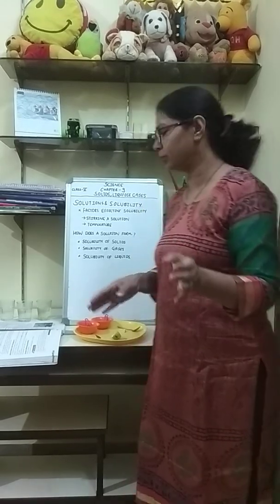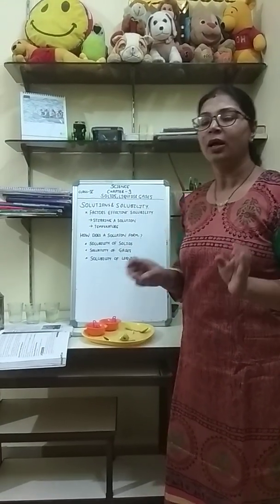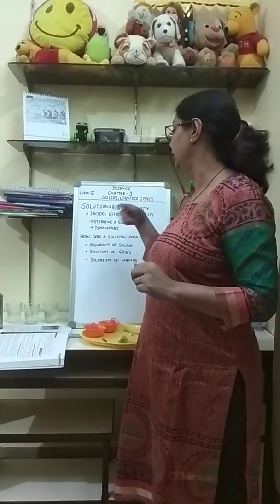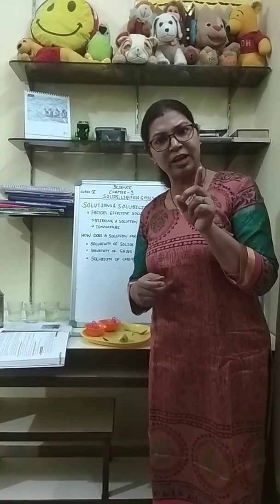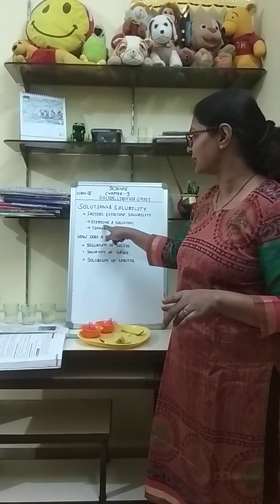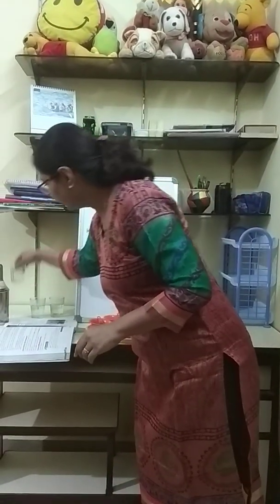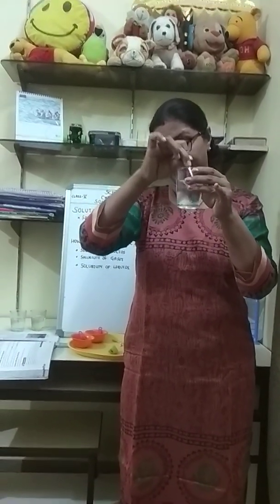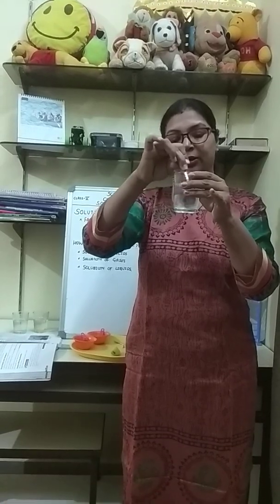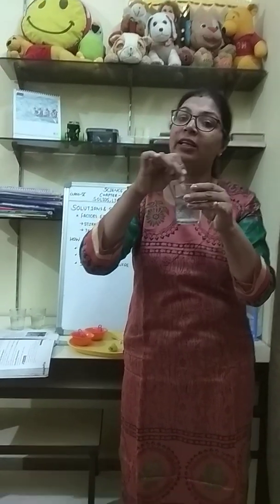So you must have understood about solutions and solubility. Now there are factors on which solubility depends. There are factors which affect solubility. The very first factor, which I have already explained to you, is stirring a solution. Here you remember we mixed sugar with water. I know this will dissolve gradually if I keep it like this for some time. But if I stir it, the rate of solubility will increase.